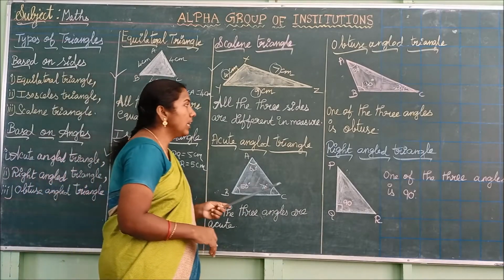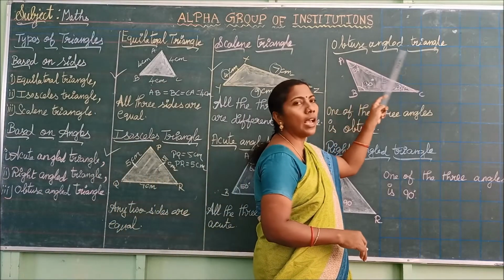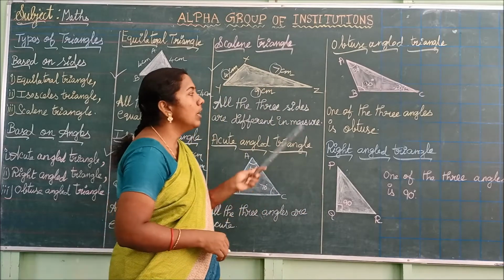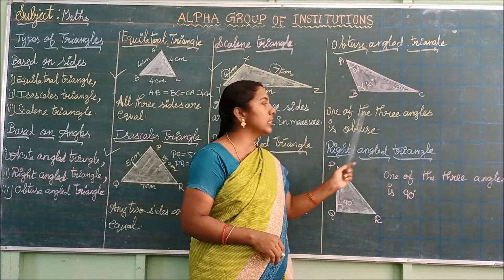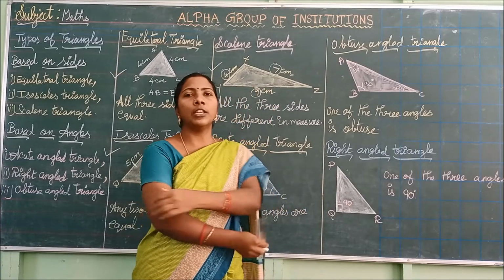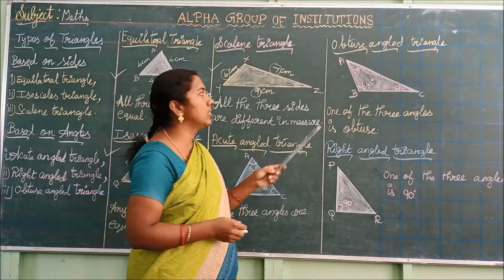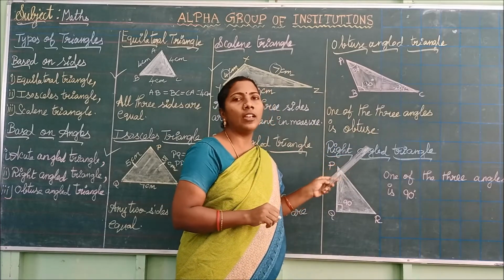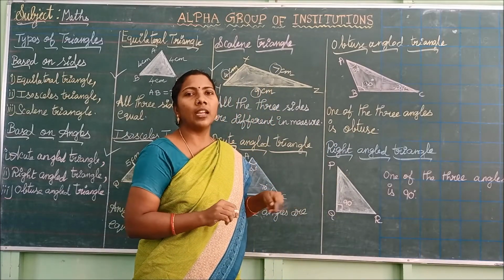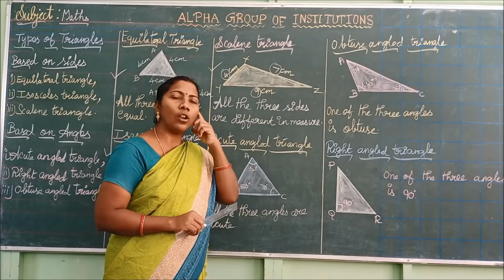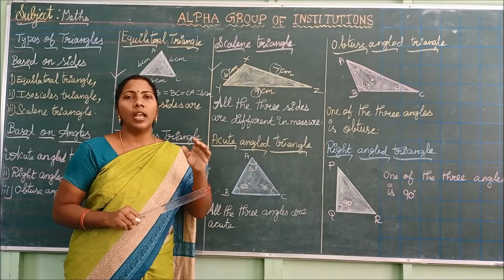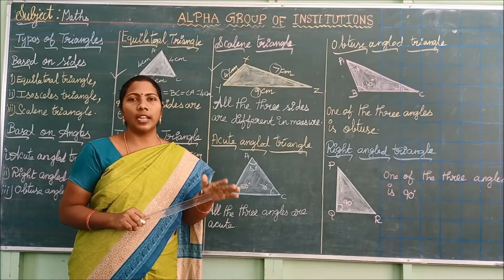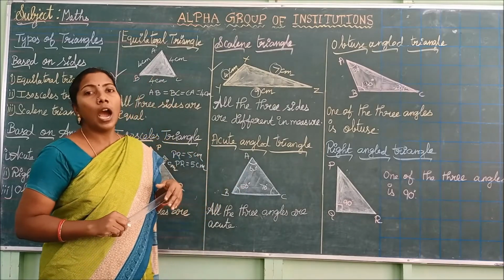Okay. Next we are going to see obtuse angled triangle. What is meant by obtuse angled triangle? If any one of the 3 angles is obtuse, then the triangle is said to be an obtuse angled triangle. See here, among these 3 angles, if any one of the angles is obtuse, then the triangle is said to be an obtuse angled triangle. What is meant by obtuse angle? An angle greater than 90 degrees but less than 180 degrees. Such angles are said to be obtuse angles.